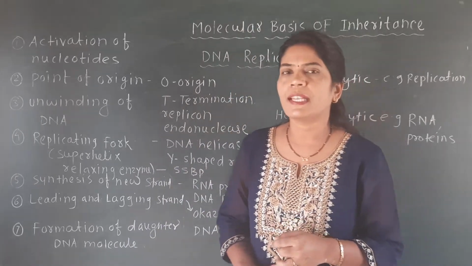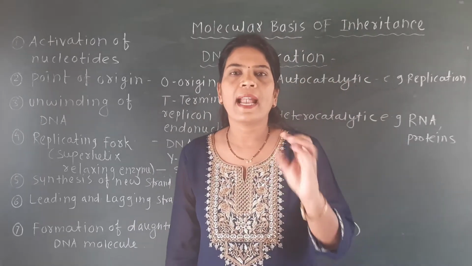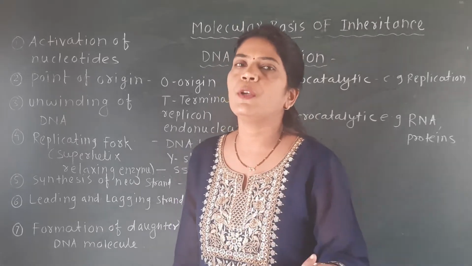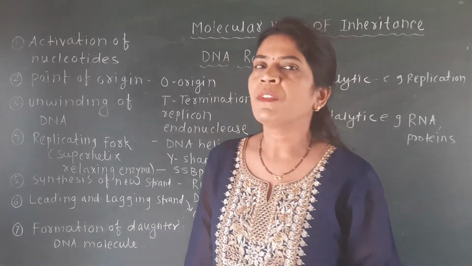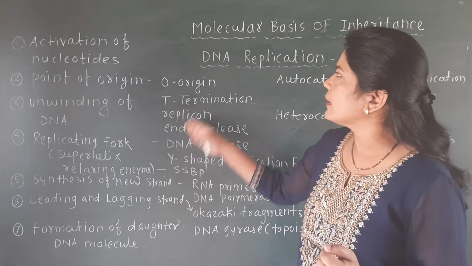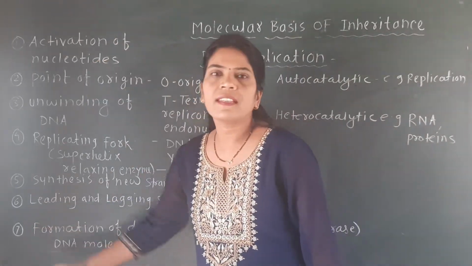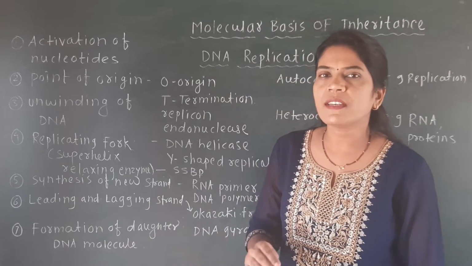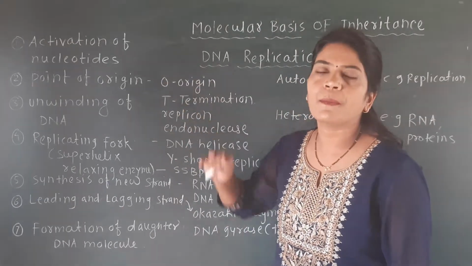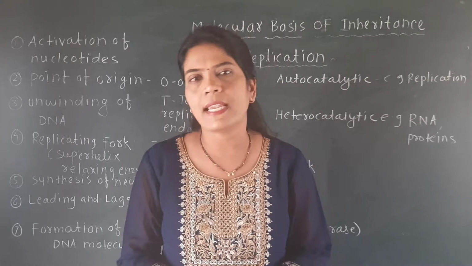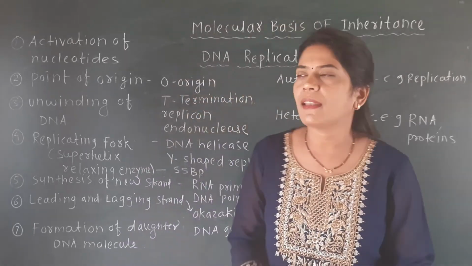So this DNA replication is generally carried out in 7 steps, and we will first revise the different steps by which replication of DNA takes place in the eukaryotic cell.